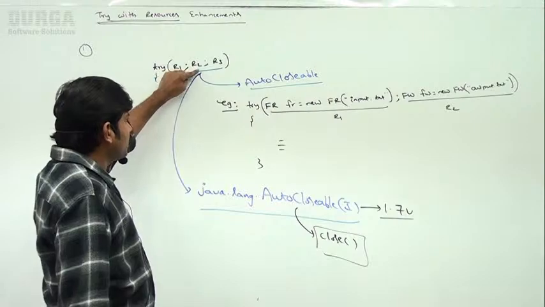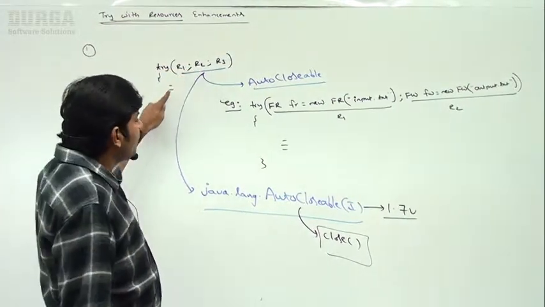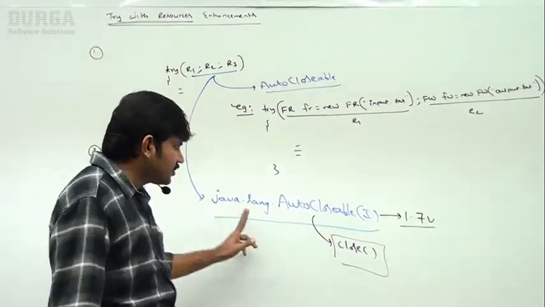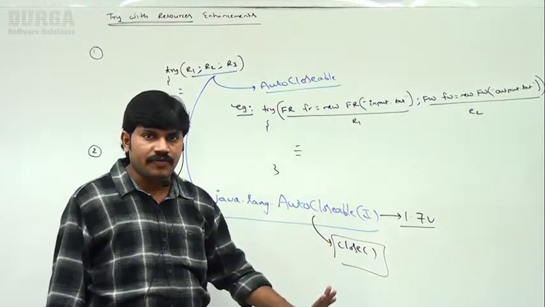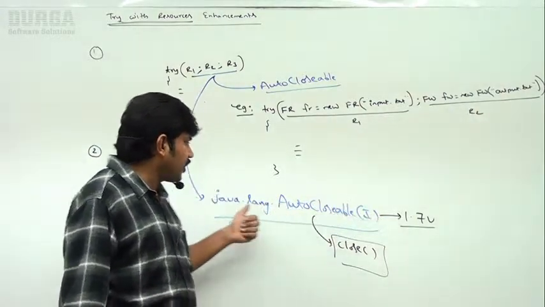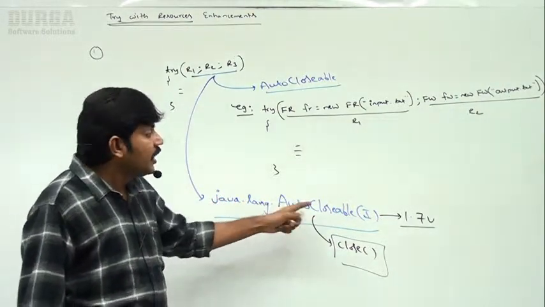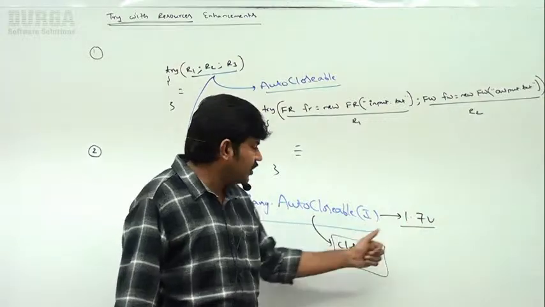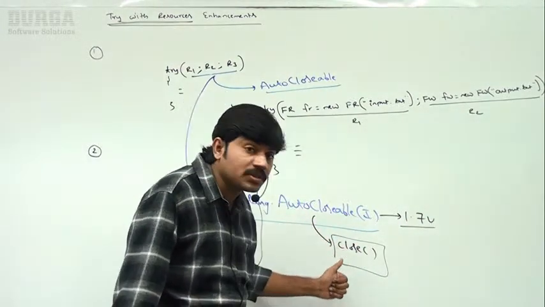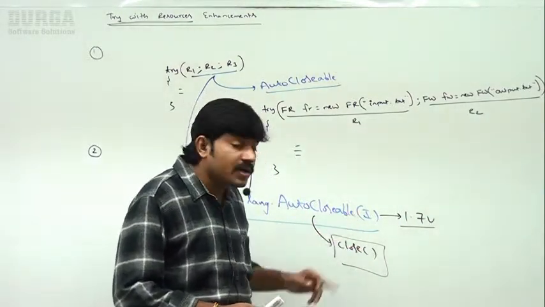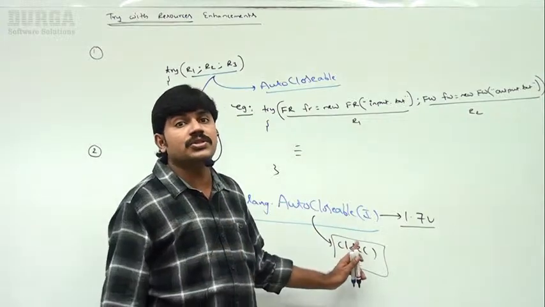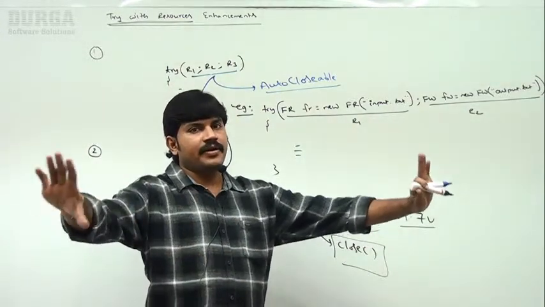A resource is said to be auto closable if and only if the corresponding class implements the AutoCloseable interface. This AutoCloseable interface is present inside the java.lang package and was introduced in version 1.7. Next, the AutoCloseable interface contains one method, the close method. It is not a marker interface.